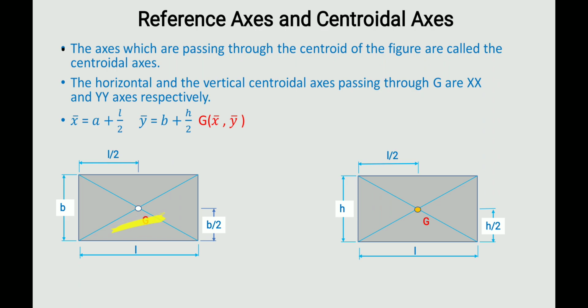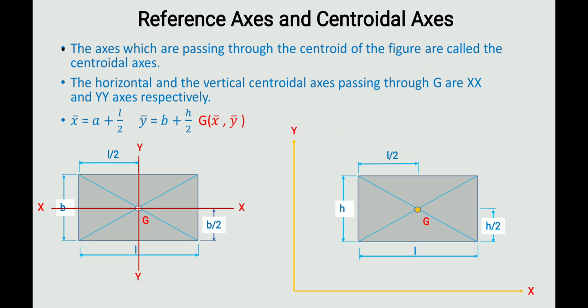So this is an object, and this is the center point G. The horizontal line through it is the centroidal x axis. So we will term this the centroidal x axis. Then the vertical axis is the centroidal y axis. These two axes are centroidal axes, the axes which pass through the centroid. That's all.